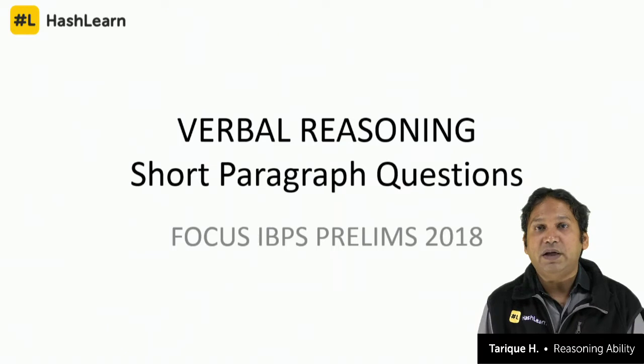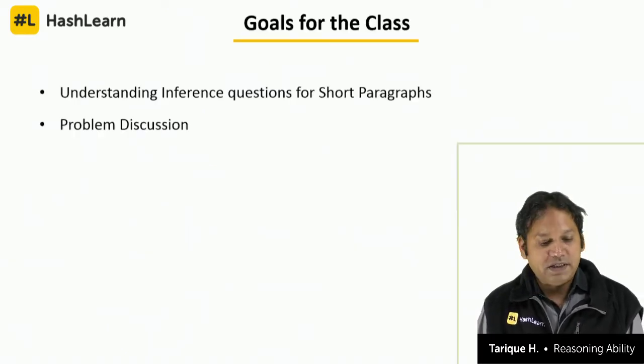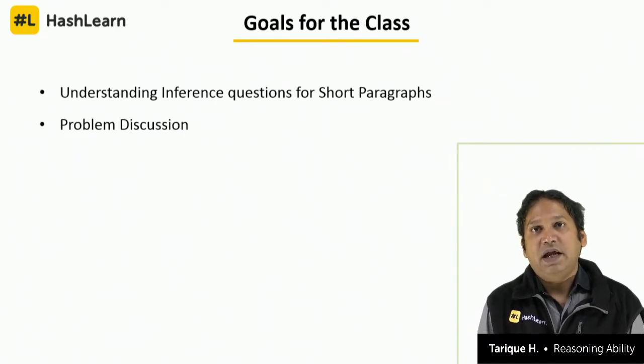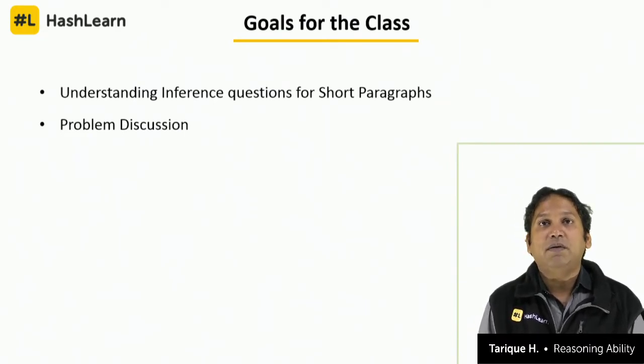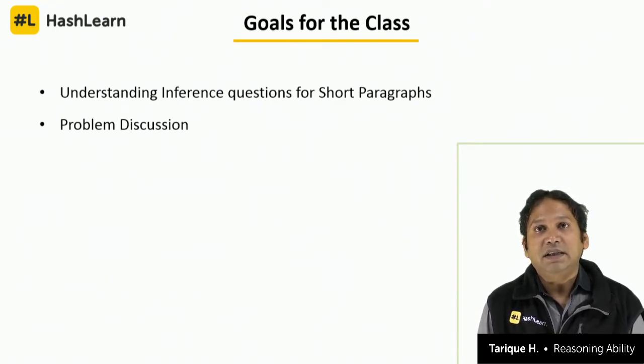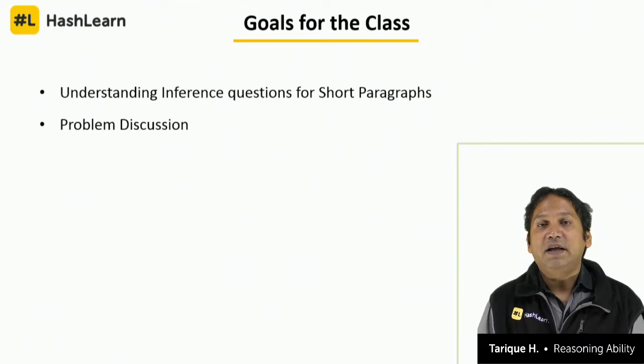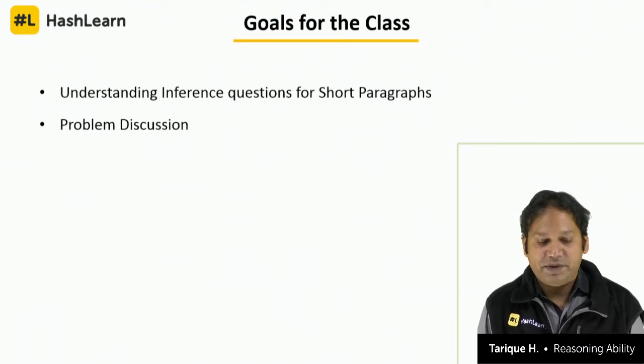So what we will do today is understand these short reading paragraph questions and how inferences can be made, and discuss a lot about applying the concepts we have learnt earlier in the class of assumptions and inference in solving these short paragraph questions. We will do that entirely through problem discussion.